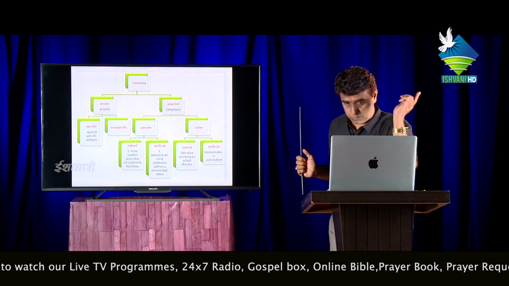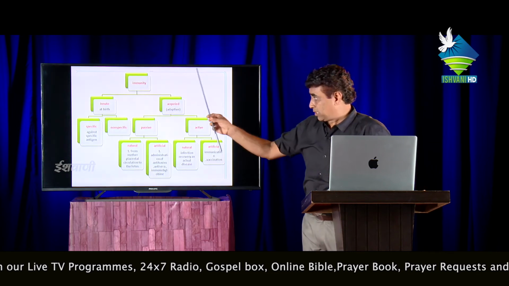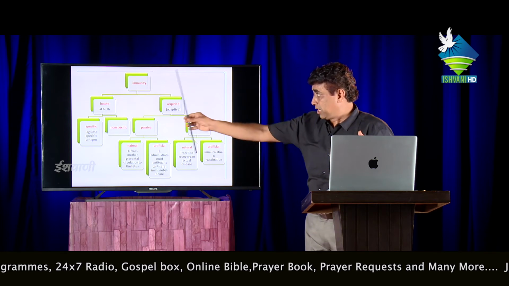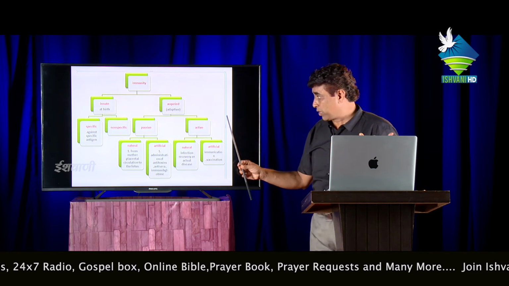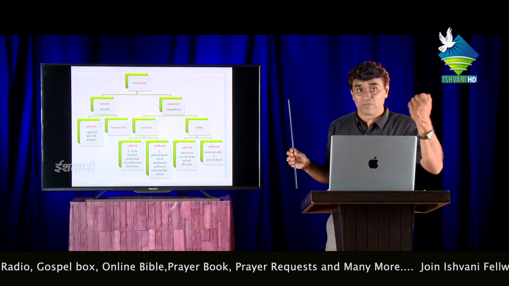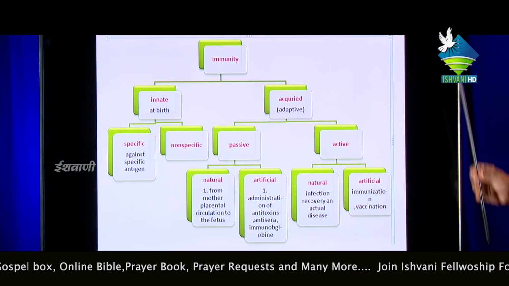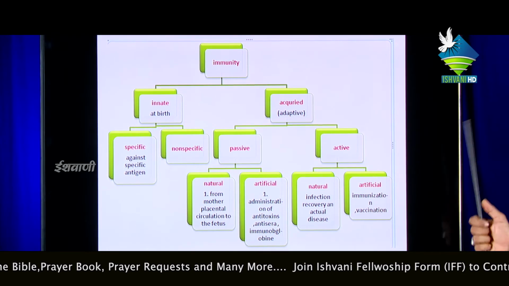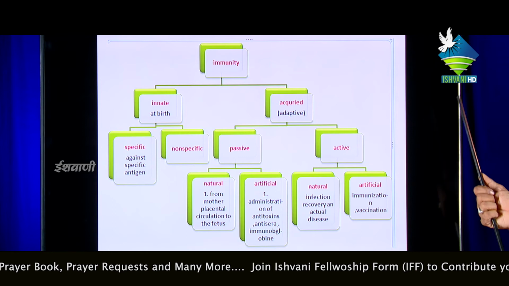Now, come to the next slide. These are the complete types of immunity. What type of immunity are you facing? You have immunity in your body. They are actually hidden weapons you have, and only because of this immunity power, these cells, you are surviving and spending your life very easily.